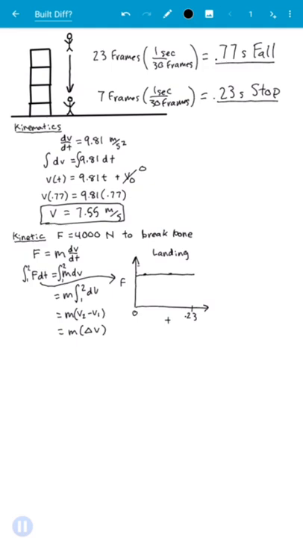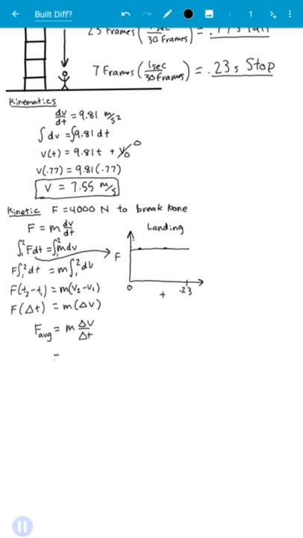Since the force here is the same, the force is constant and we can take it out of the integral just like we did on the right hand side. What we're left with is the force times the change in time. Now we can solve for force, but this force is actually the average force, which happens to be the maximum in our example. The dude in the video is pretty short, no offense, so I'm going to guess around 60 kilograms. I could be off though.